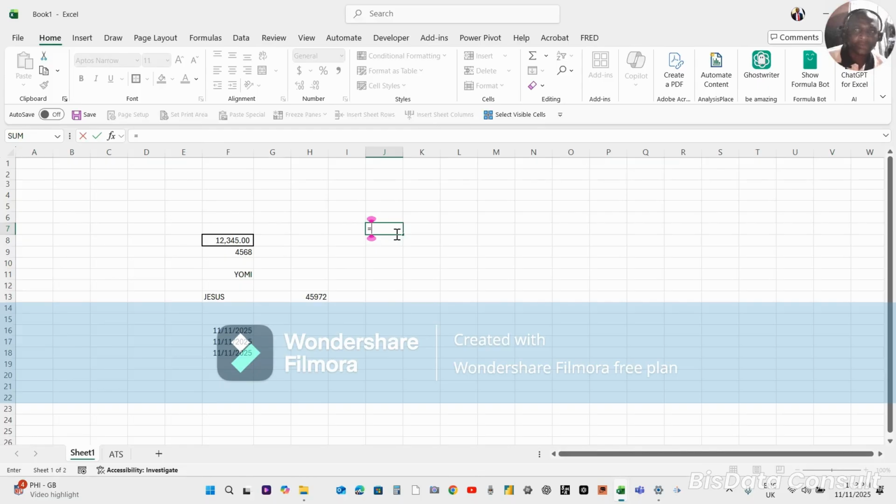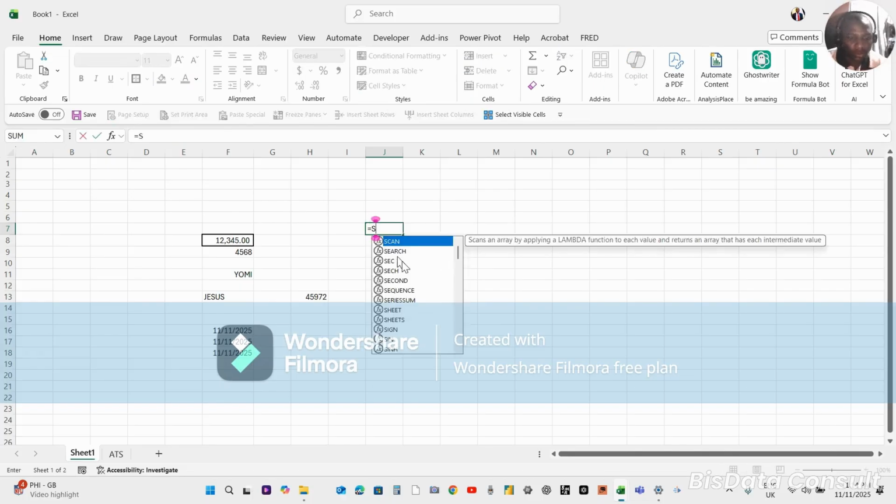The equals to button will give you access to bring up formulas. Okay, so for instance, if I want the sum formula, if I type SU, you can see now it brings out options of formulas that have to do with SU: sum, sumproduct, substitute. You see, so for instance, I want to have access to the sum function, which is the addition function. So as I press that now, I can press my tab key. Okay, that gives me the first option. All right, let's do it again. Equals to sum. So it gives me sum, right?